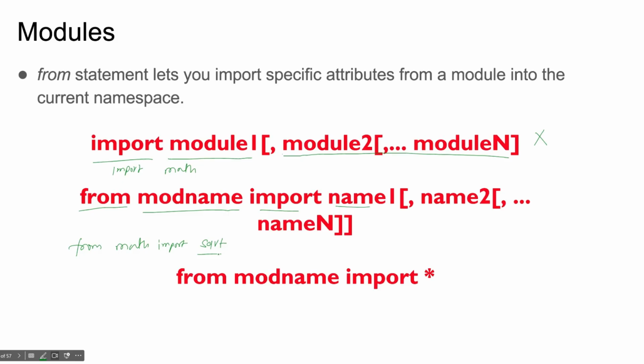Yes, we have used this function. Only this function is imported, not all the functions. And you can import everything from math like this: from math import *. It will import all the functions, variables, everything. So this is how we import them.